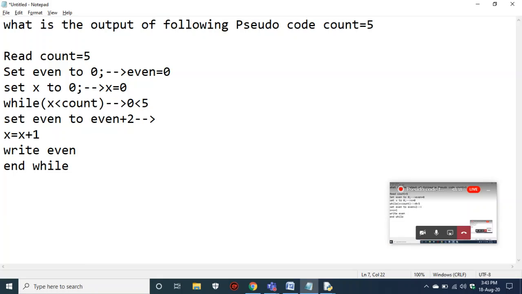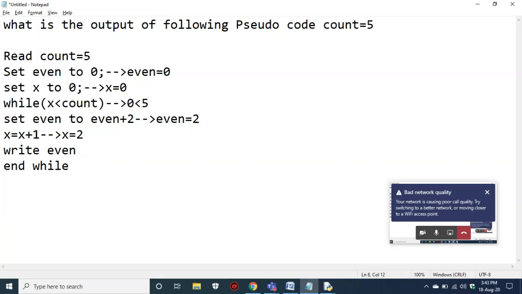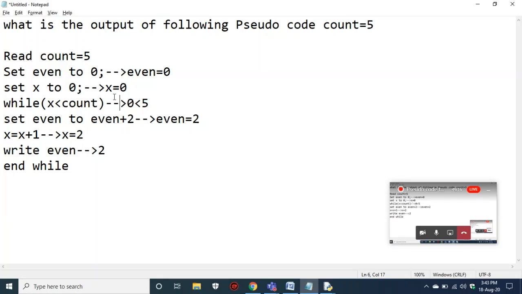That means we have a variable called even, and we wrote even plus 2. What is the value in even? It is 0. So 0 plus 2 is 2. Now your even variable contains the value 2. You came down and made your x to 1, and you printed even. What is the value in even? It is 2. Again it went to the top of the loop.